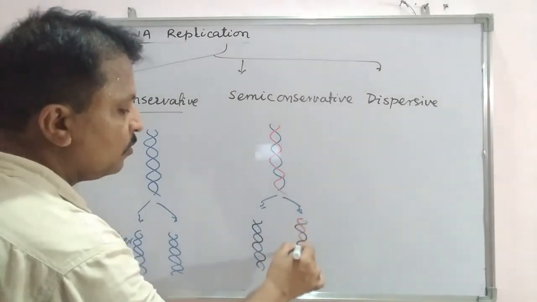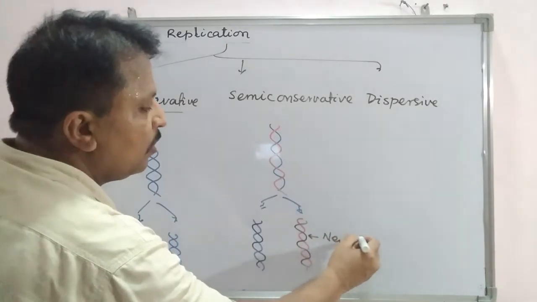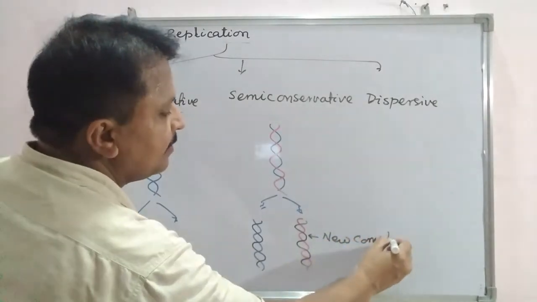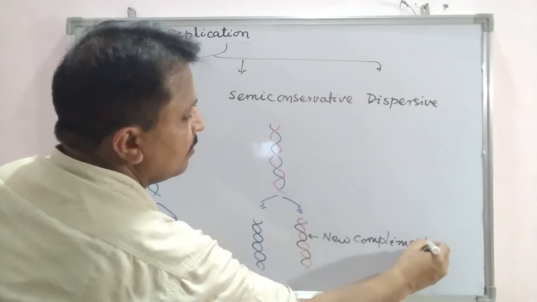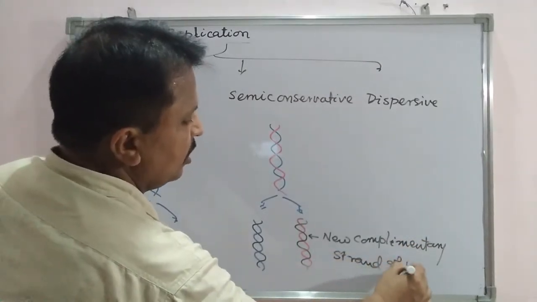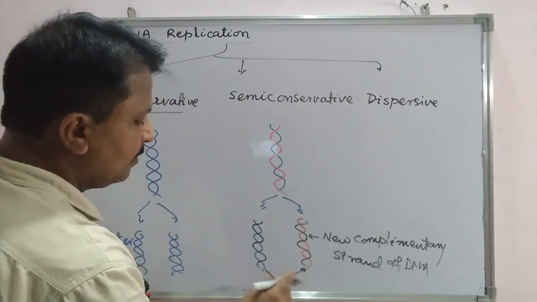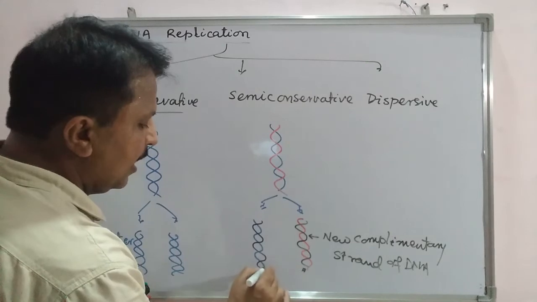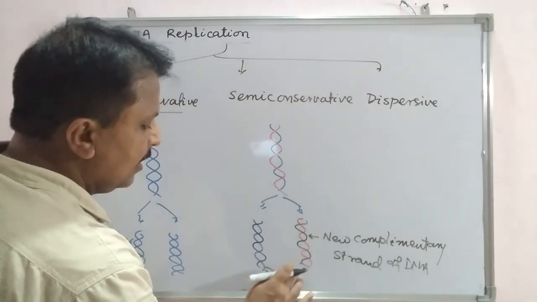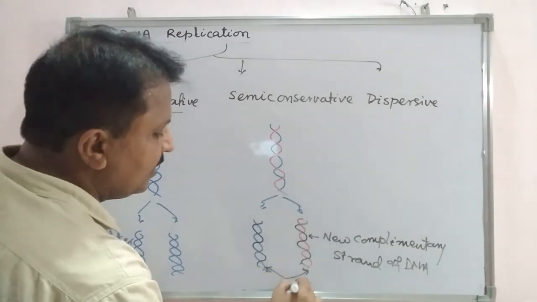And here also, this is a new complementary strand of DNA, whereas these two, the red and blue DNA strands, are conserved.